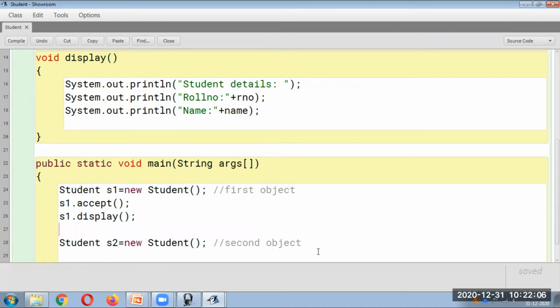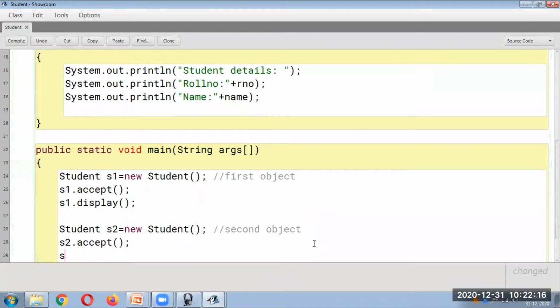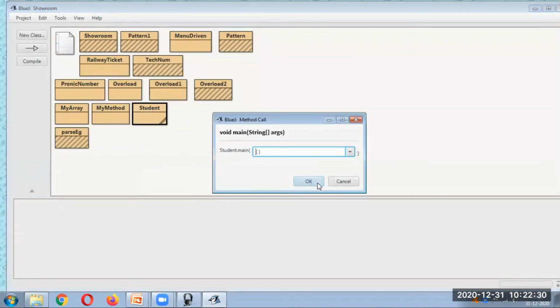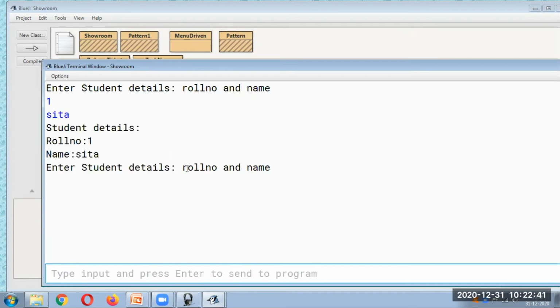Same way for the second object, you have to call the accept. So you will say s2.accept for accepting and s2.display for displaying the data. Okay, because till you don't call them, what will happen? Only the objects will get created. So now when you run this, okay, it is asking for the first student. So we can enter the data for the first student. Okay, then it is asking for the second student. So you can just enter the data for the second student.